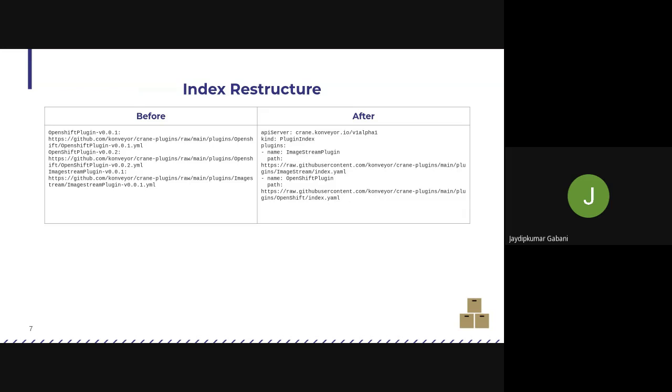But now, as we have the array of versions included in the manifest file of a plugin, we only need to update the index as and when we are releasing a new plugin, not a new version. So the current implementation is that we have a plugins array in the index file, which is basically a name and the location of a manifest file for a particular plugin.